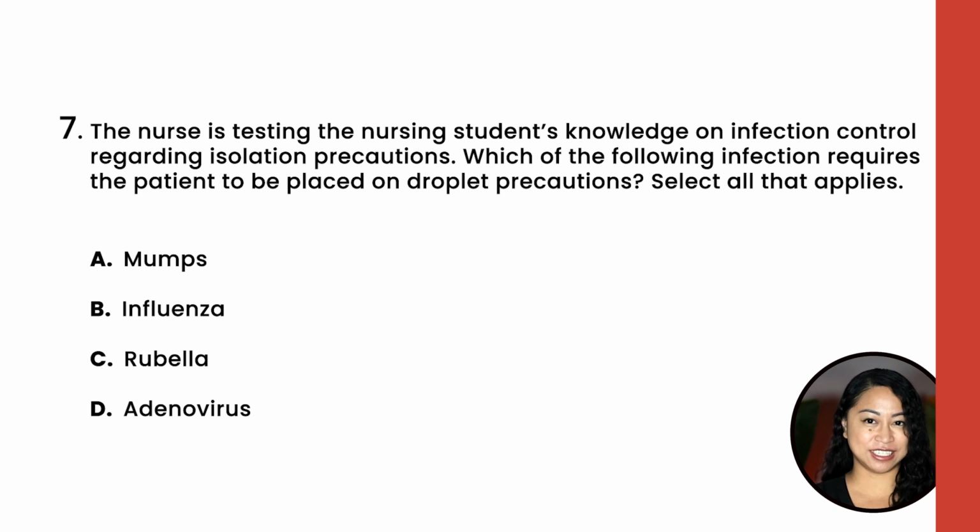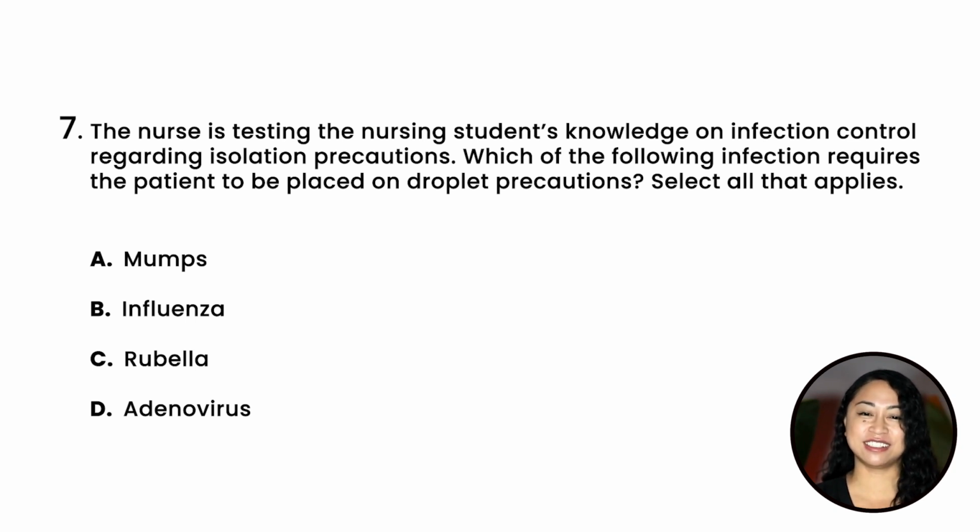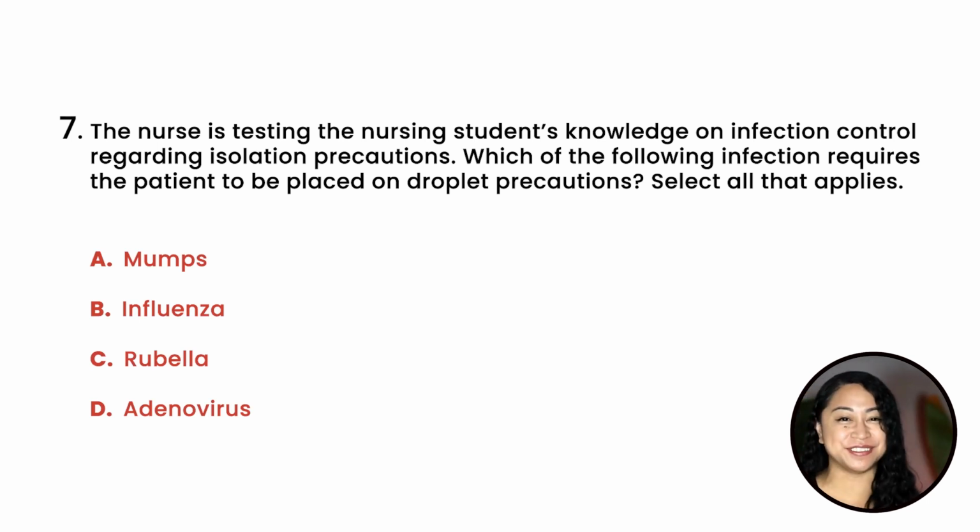Now, let's apply what you just learned to the following question. NCLEX question. The nurse is testing the nursing student's knowledge on infection control regarding isolation precaution. Which of the following infections require the patient to be placed on droplet precaution? Select all that apply. A. Mumps. B. Influenza. C. Rubella. Or D. Adenovirus. And the correct answer is A, B, C, and D, all of the above.